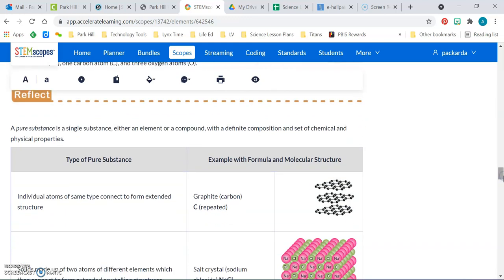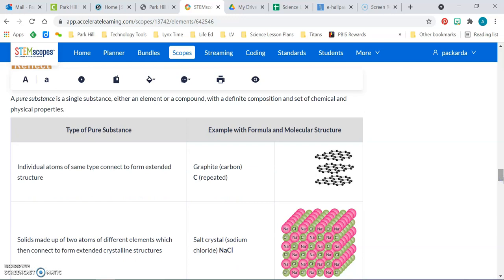Reflect. A pure substance. A pure substance is a single substance, either an element or a compound, with a definite composition and set of chemical and physical properties. You can take a look here: type of pure substance, an example of formula and molecular structure.